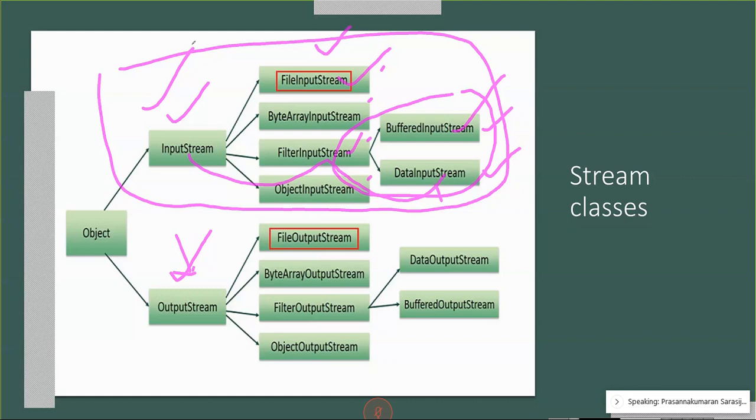Say for instance, suppose we have a write function here, write. The write method in filter output stream can be modified in this class. Okay, so there the write method is in another structure.